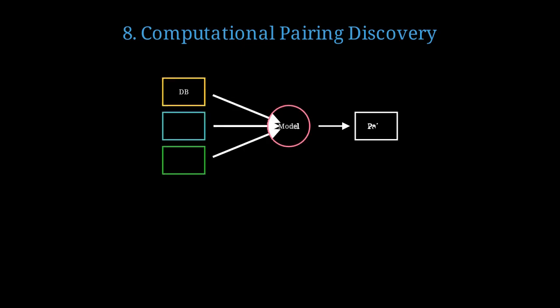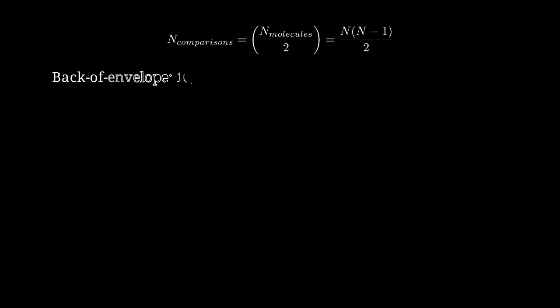The computational pipeline takes molecular databases as input, applies trained models to compute similarity scores, and outputs ranked pairing candidates. For a database of n molecules, the number of possible pairwise comparisons grows quadratically as n choose 2, equal to n times n minus 1 divided by 2. A back-of-envelope calculation: 10,000 molecules yields approximately 50 million possible pairings to evaluate. This quadratic scaling means computational cost grows rapidly with database size, requiring efficient algorithms for large-scale screening.